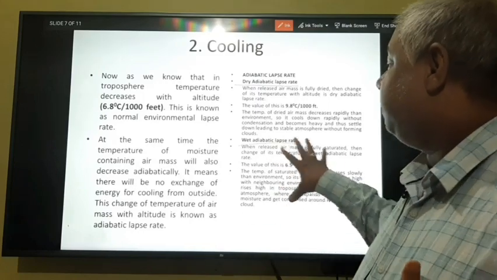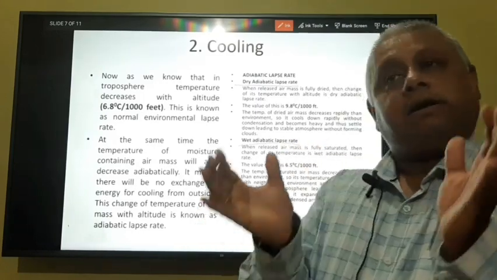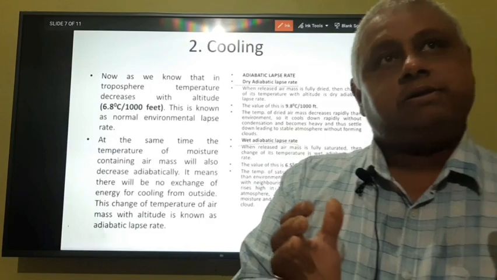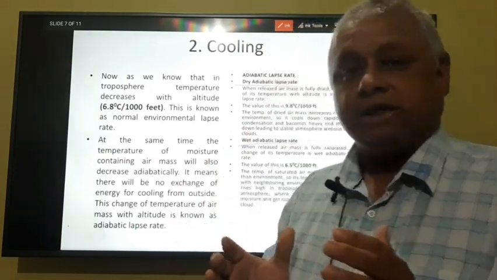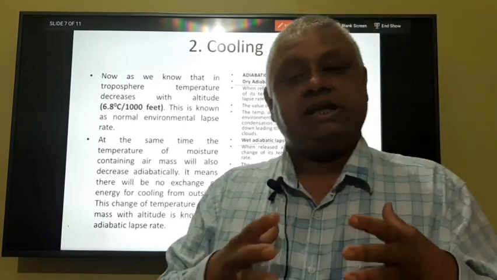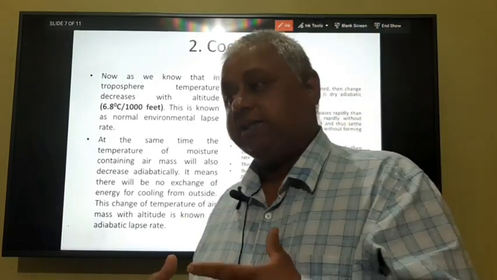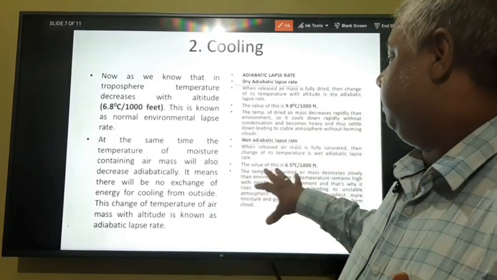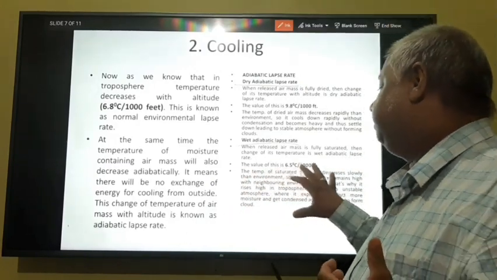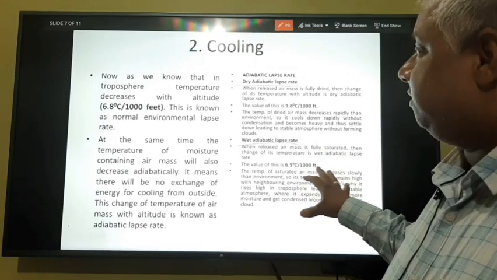Now, second is wet adiabatic lapse rate. When an air mass which is saturated with moisture is released into the atmosphere, then the temperature change of this air mass with respect to altitude is known as wet adiabatic lapse rate, and its value is 6.5 degrees centigrade per 1000 feet.